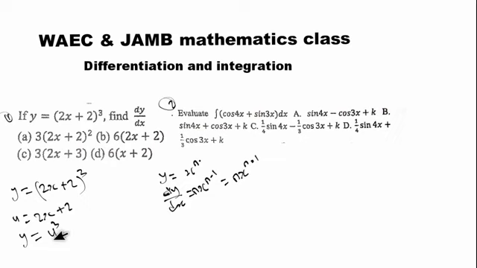Now the next step: we are told that y is equal to u to the power of 3, and you're told to find dy/ds. Now how do you differentiate this one, with respect to what? To s. To express dy/ds, you need to differentiate your u and then differentiate your y. To make it easy, let's differentiate our u first, since we said u is equal to 2s + 2. We differentiate this u with respect to s.